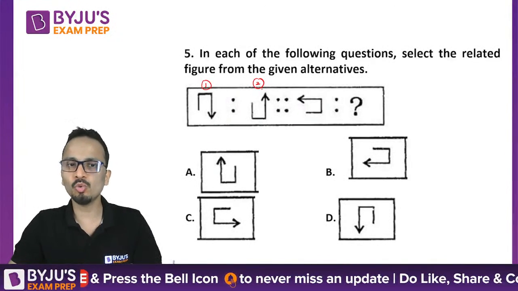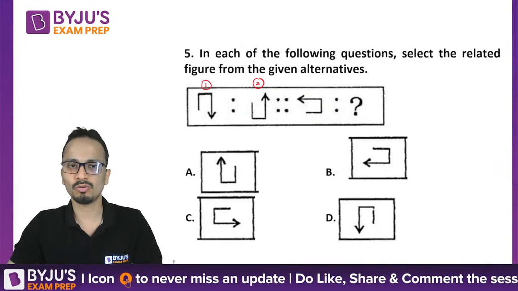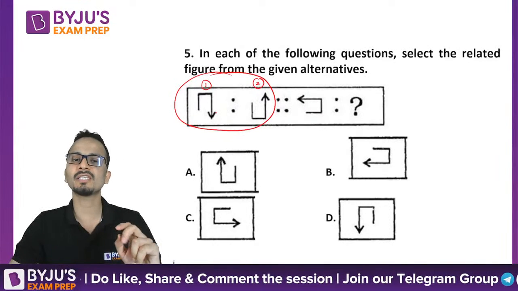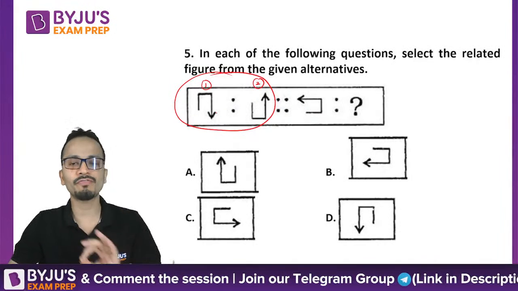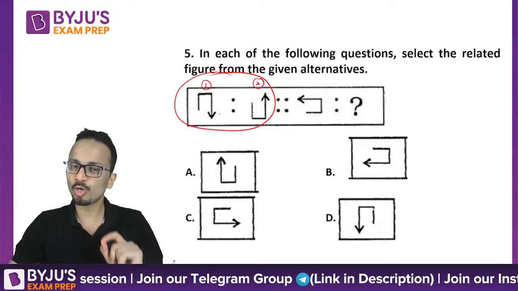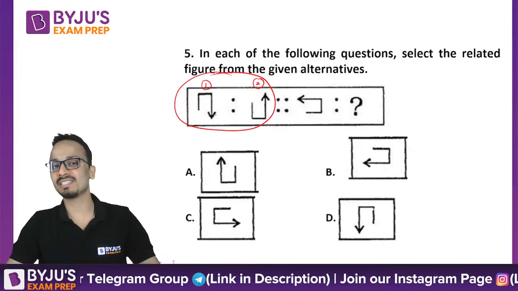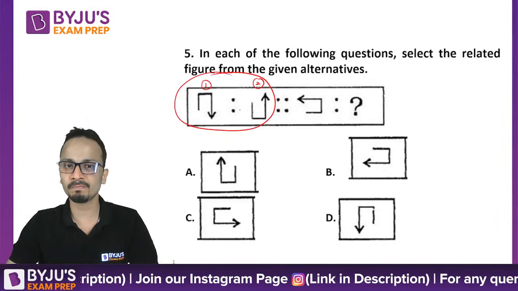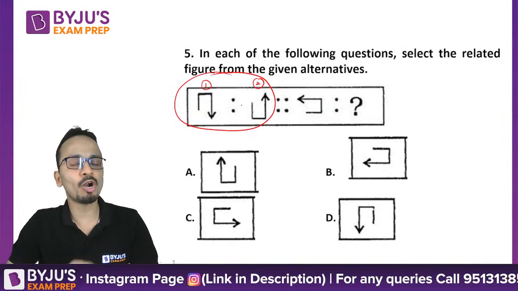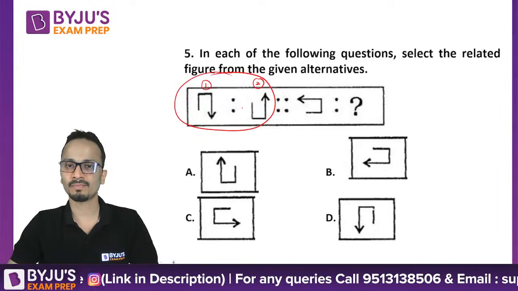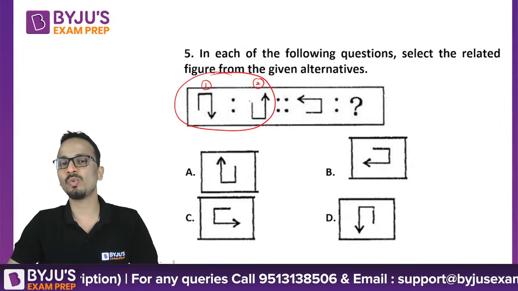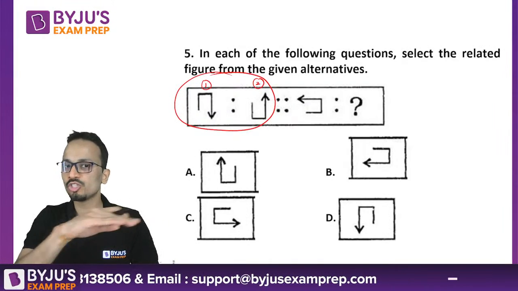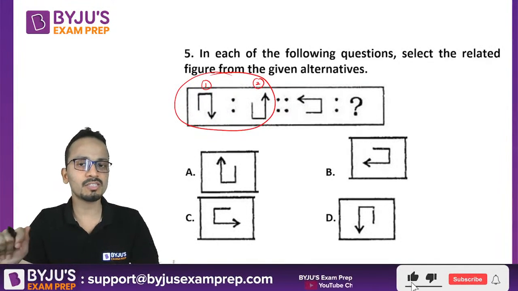Now figure number 2 and figure number 1. So in the question figure, this part, one figure is the water image of the other figure. If you want to understand what is water image, please watch my previous session on abstract reasoning. So these two figures are water image of each other. Okay, so water image is when the reflection happens along the horizontal axis. So this is the water image.